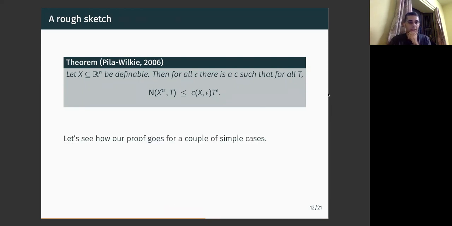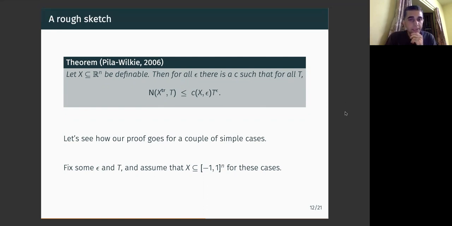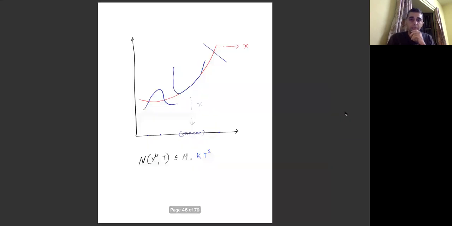All right, I have a couple of images coming up, so let's see a couple of cases and try to understand how our proof might proceed. Let's fix some epsilon and some t for now, and let's assume that X is inside this bounded box. So this red curve is X. Let's say we have a curve in R2, denoted by this red curve, and these yellow lines are supposed to be hypersurfaces in R2, right?